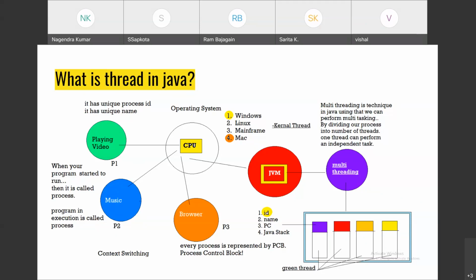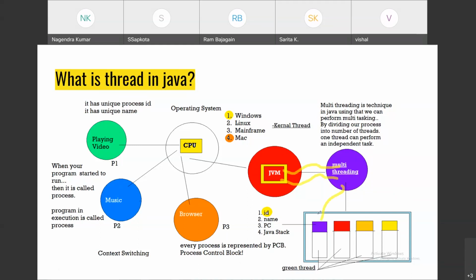Are you confused, Vishal? Yeah, a little bit. Why? Suppose you want to perform multiple tasks: video playing, music, browsing, running a Java application. How many processes do you need? Multiple processes, because one process can perform one task. But in Java, there is a JVM, only one process, and using multi-threading we can perform multiple tasks.